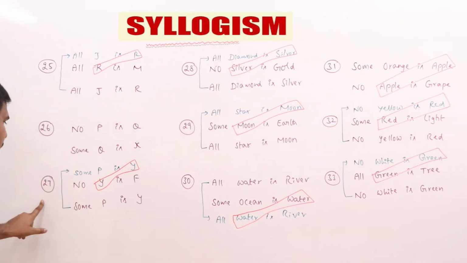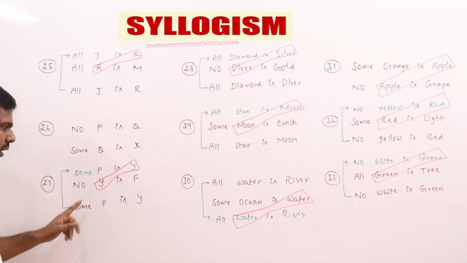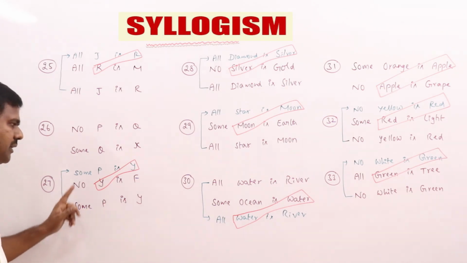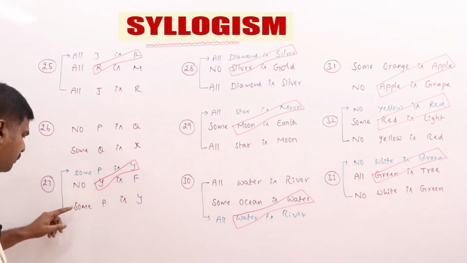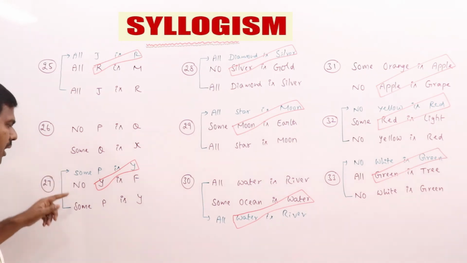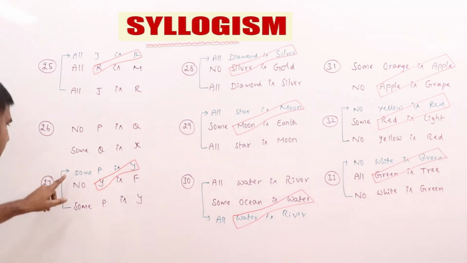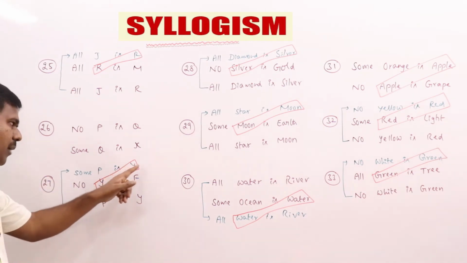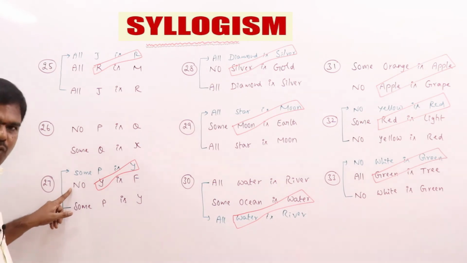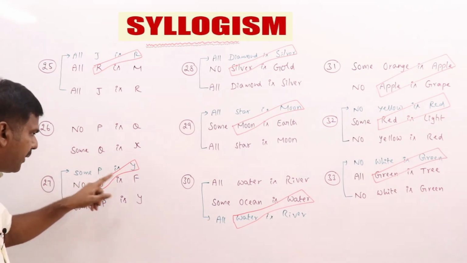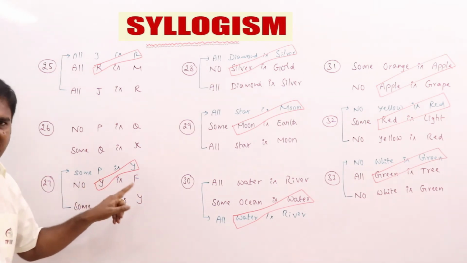Coming to the 27th one, it has not been properly aligned. You can make proper alignment by interchanging any one of the statements. I am just putting the bottom one on the top, or you can put the top one at the bottom. It makes no difference, right? So here I plus E. Now it has been properly aligned. Common term is there. I plus E gives O. What is the O? Answer: some P is not F.